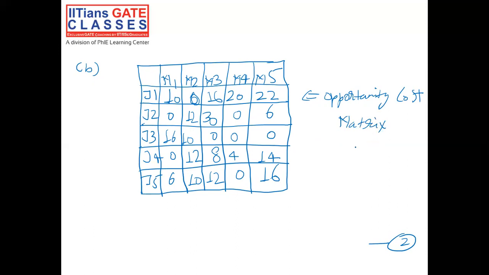Now, after coming to this particular step, see if the allocation for this particular matrix is equals to n or m or not.